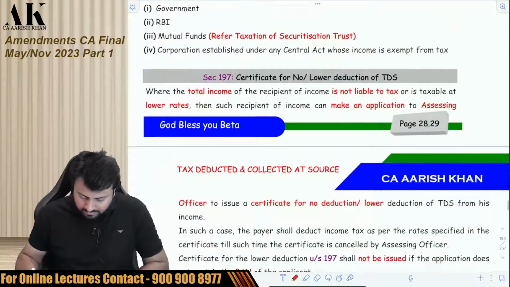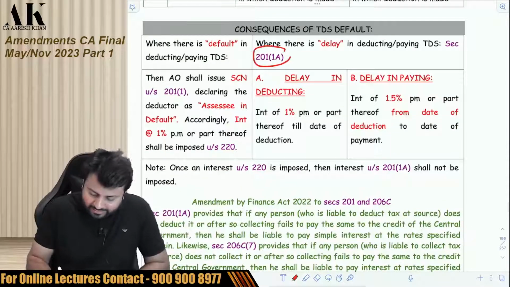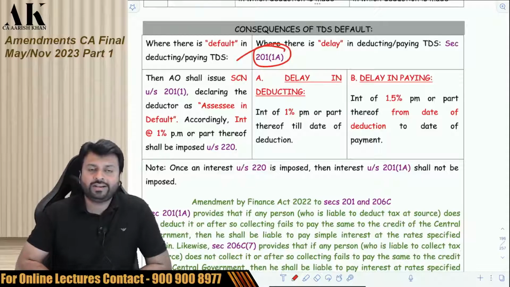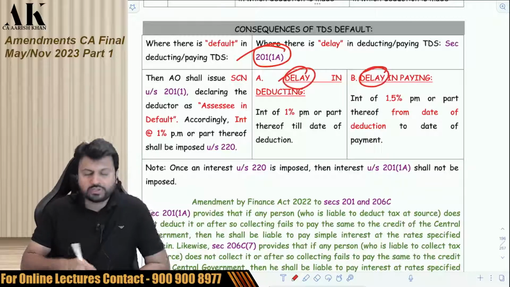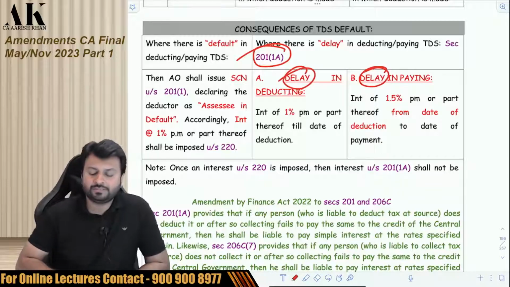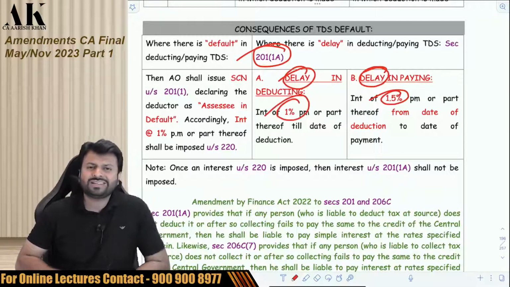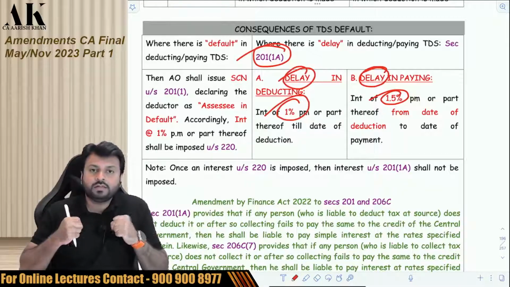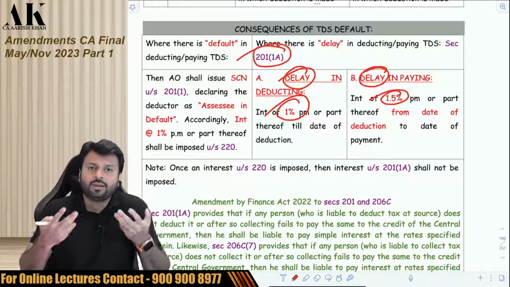Okay. Now the next amendment is given in section 201(1A), that is interest on default in deducting the TDS, or delay in paying the TDS. What is the interest on delay in paying the TDS? Paying the TDS 1.5%, deducting the TDS 1%. So there was uncertainty regarding who will determine this particular interest. Is the assessee going to determine how much the interest will be, or is the AO going to determine it?